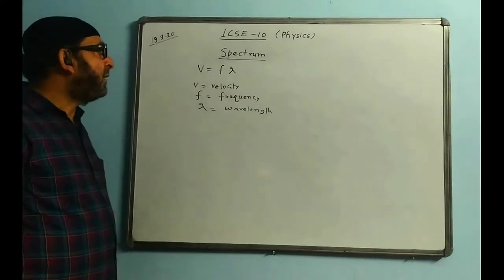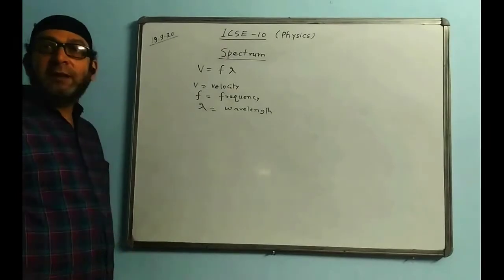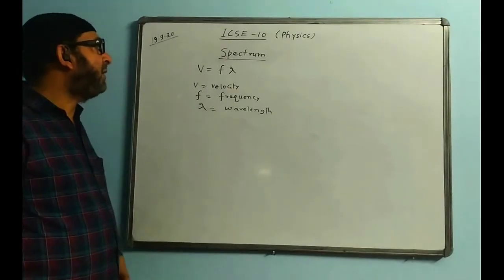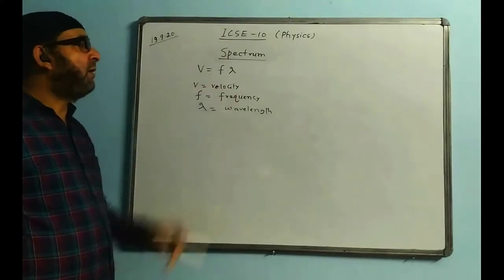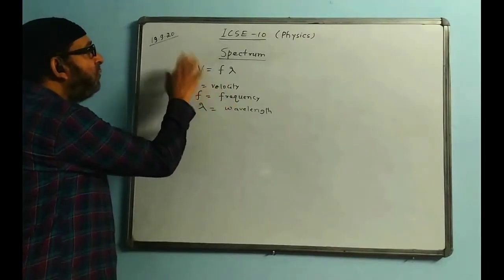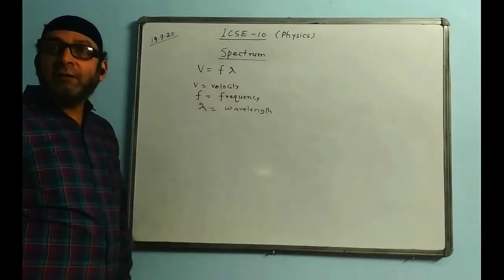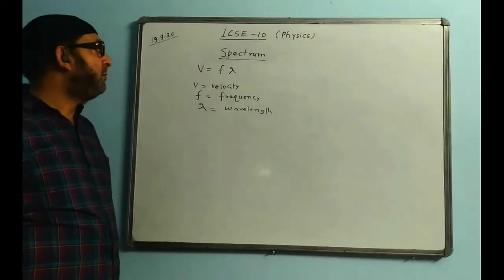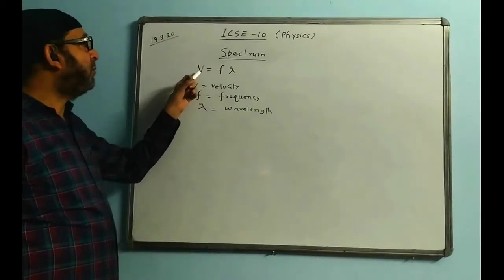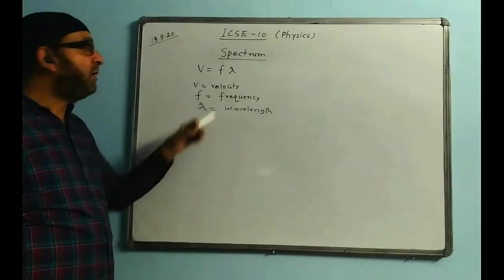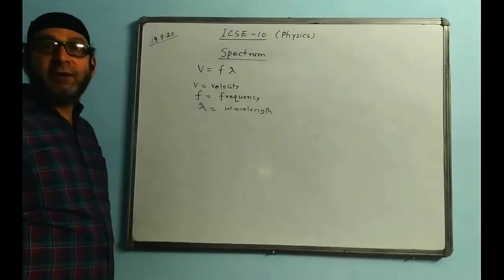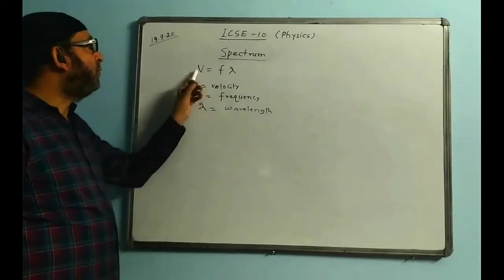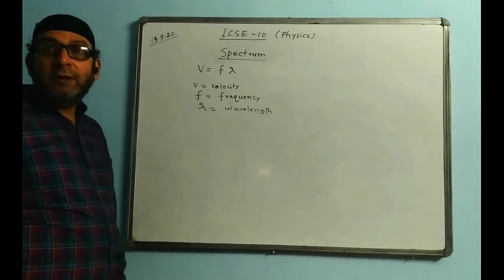The formula connecting them for any kind of electromagnetic wave or any electromagnetic spectrum is V equal to F lambda. Out of the 3, the V value will be the same for all in a particular medium, maybe air. In air or in vacuum, the velocity value is the same, but frequency and wavelength will be different. So 2 will be given, 1 unknown we can find out.